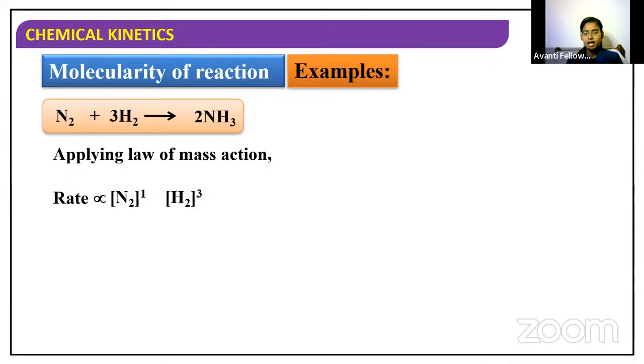With respect to hydrogen, it is 3. So the rate depends on the concentration of nitrogen and hydrogen. Here we have only one molecule of nitrogen, so it is 1, and for hydrogen we have 3 molecules, so the order is 3. So 1 plus 3 is equal to 4.